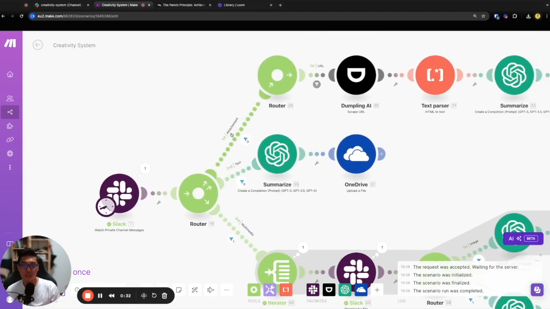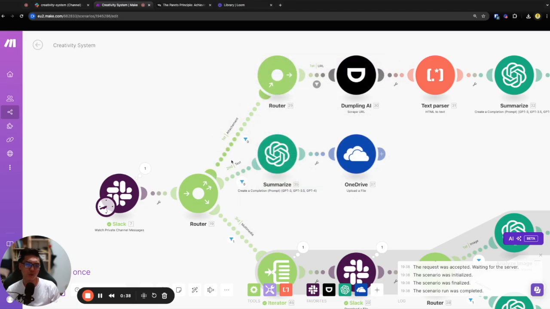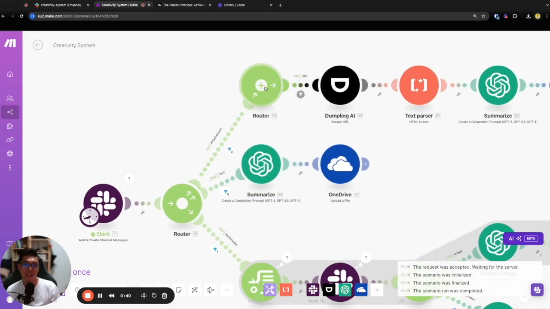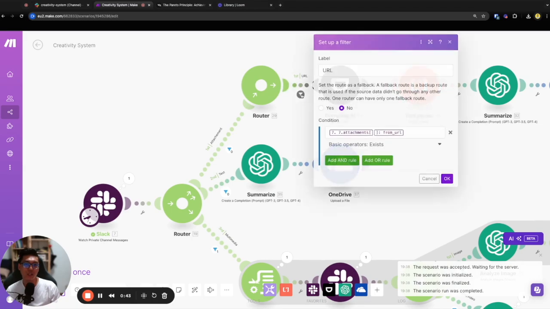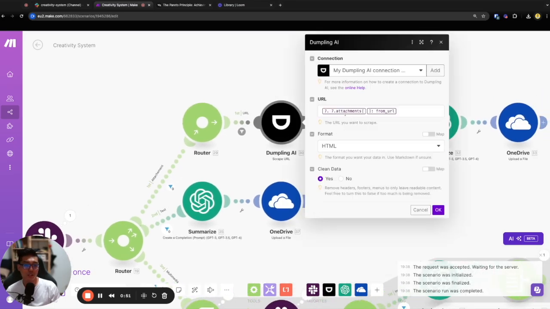So after that, the first one is I do a filter here. If the attachment exists, I do a bit of experiment here. If the attachment exists, and if the attachment has a URL, it will proceed through this route. I use Tumbling AI to scrape the URL. You can also use the normal HTTP request module, but I already subscribe to this service, so I might as well utilize all of them, because I use them to generate images and scrape YouTube URLs as well. Clean data set to yes.